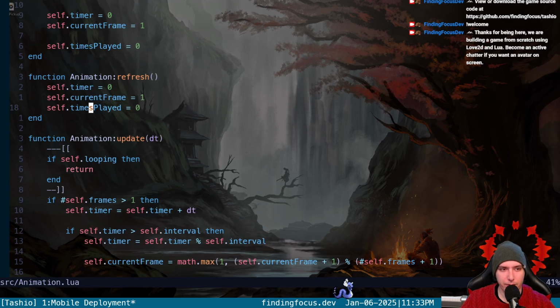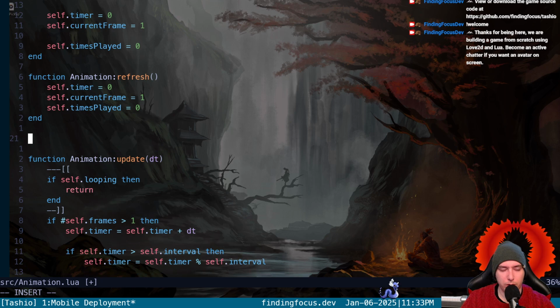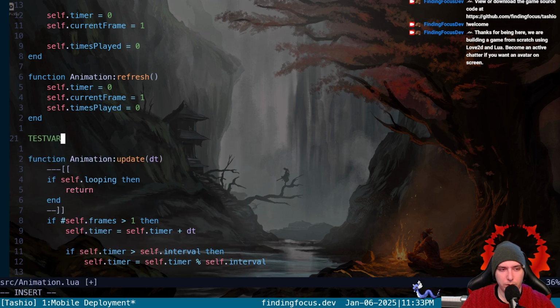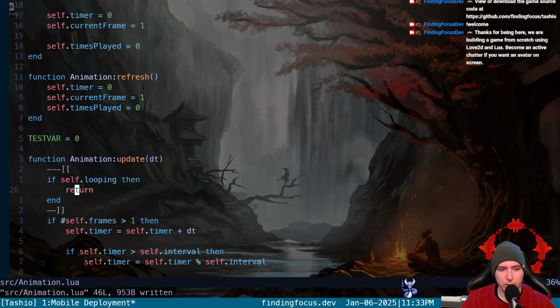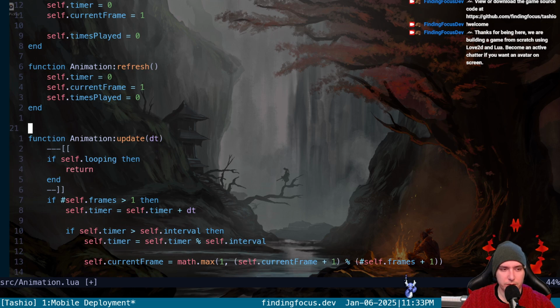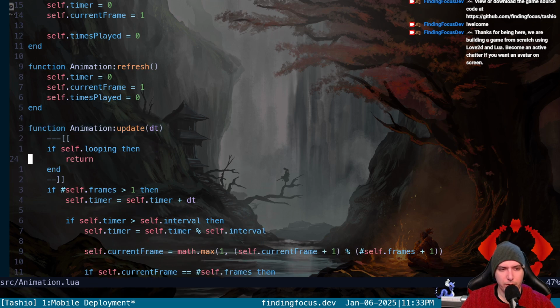Because we can have... what we can do is say, just to see if we're hitting this. Oh, shoot. There's so many animations, though, we can't just increment a variable.